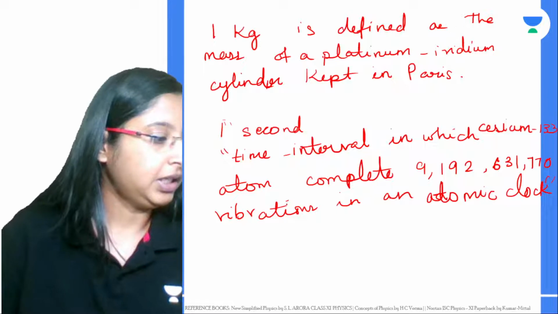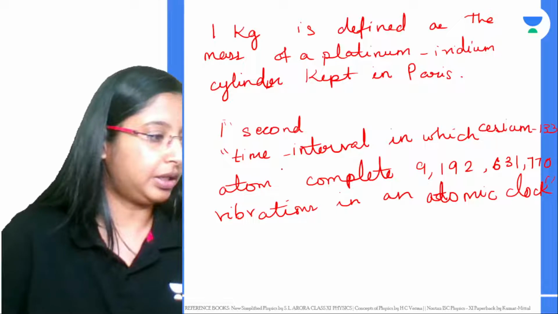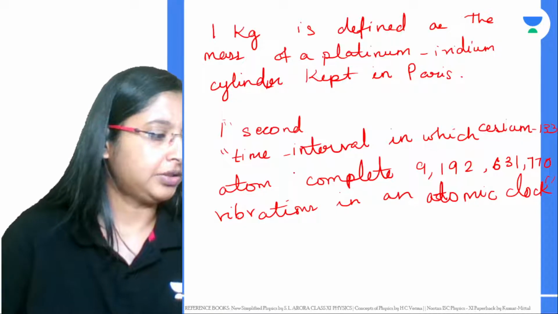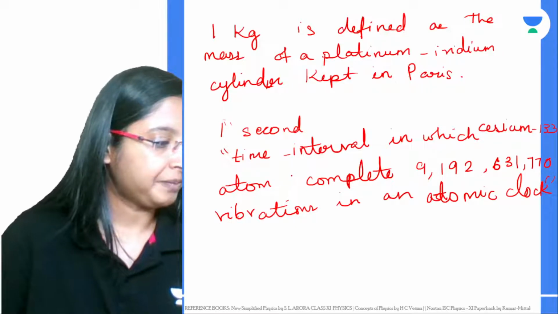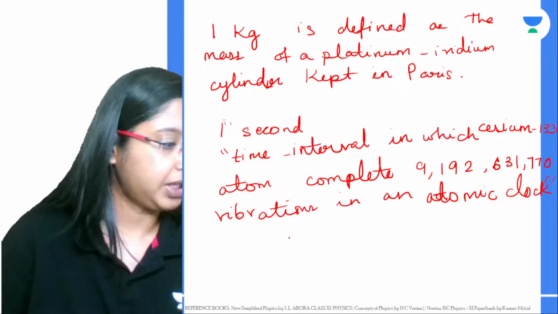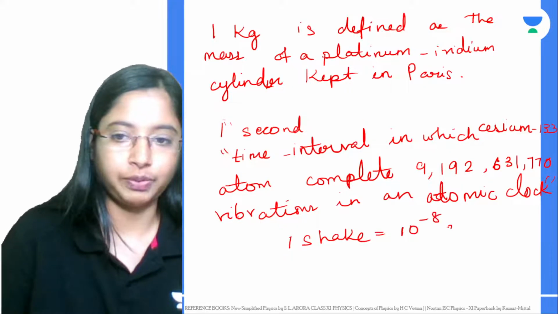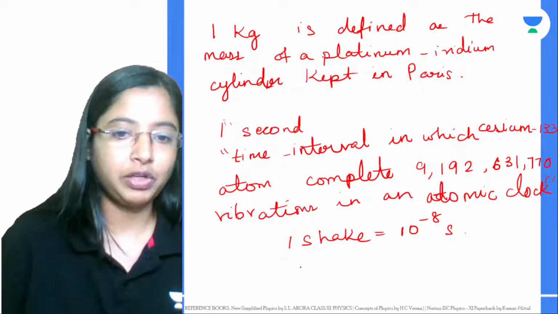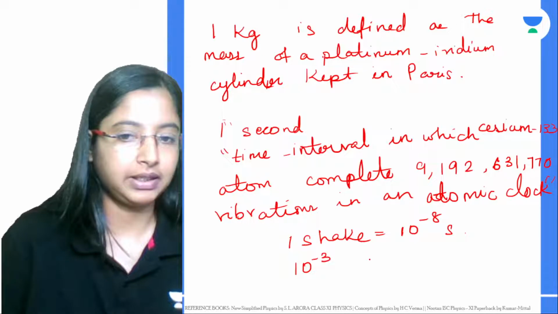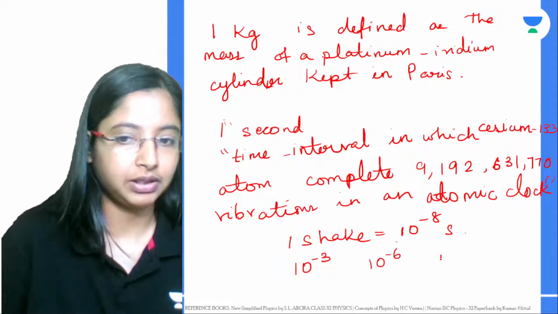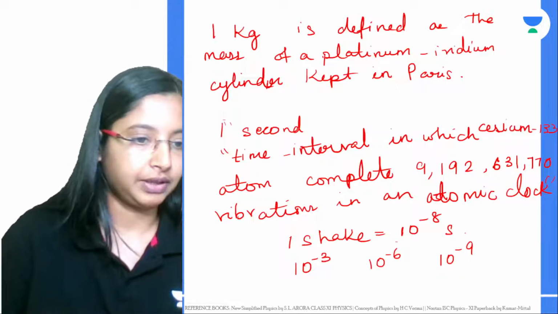Okay. Similarly, the ampere is next. As for the smaller units, in microscopic physics for seconds, you have a unit called one shake, which is equal to 10 to the power of minus 8 seconds. But we have already seen yesterday the other units: 10 to the power of minus 3 is milliseconds, 10 to the power of minus 6 is microseconds, 10 to the power of minus 9 is nanoseconds. These we have covered in the last unit itself, right?